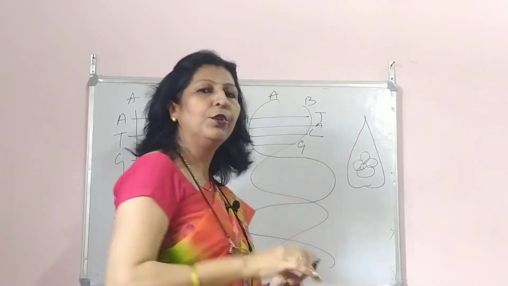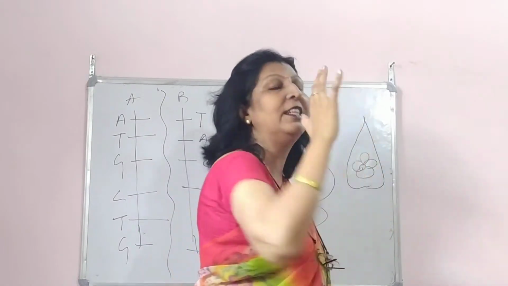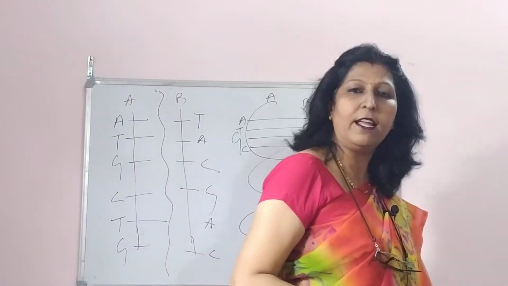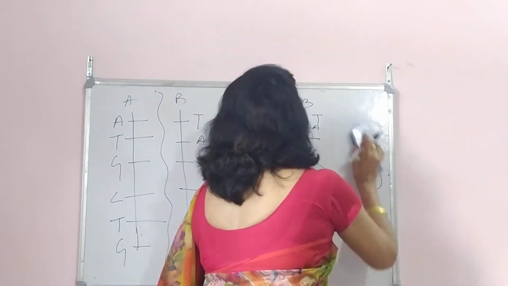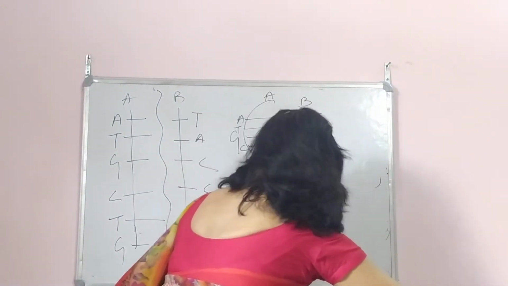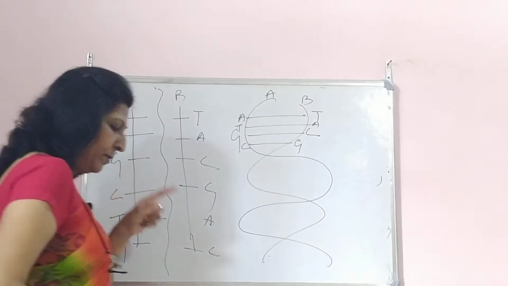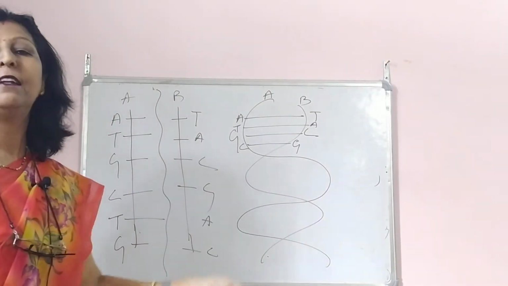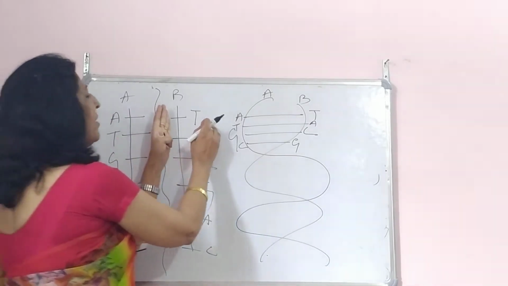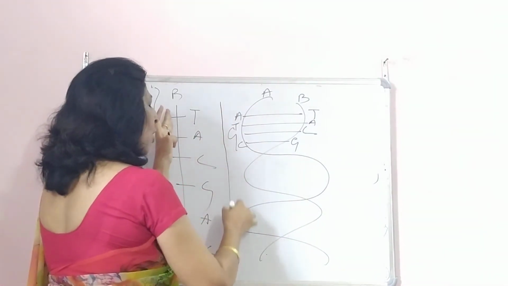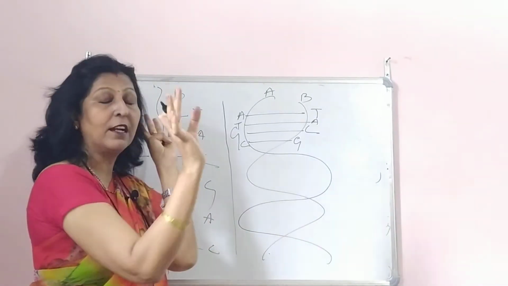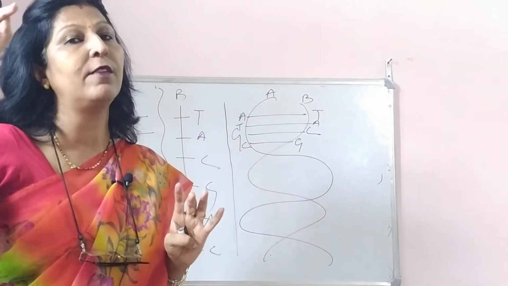Okay, so what you do, you take something, you press upon that, and it takes that particular imprint. That is what is called imprint. Okay, so here, and this is called template. So each of the strands acts as a template. Each strand acts as a template, and over here, if it is thymine, it will form another strand by itself, because it is understood, as I told you, one purine and one pyrimidine.